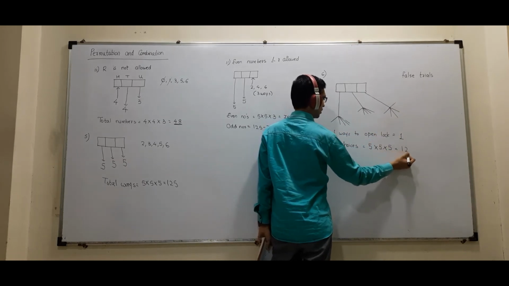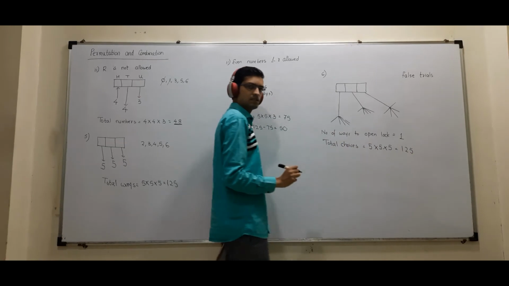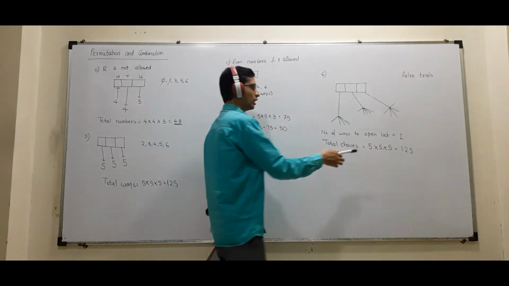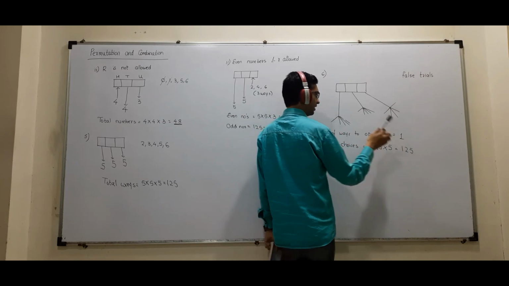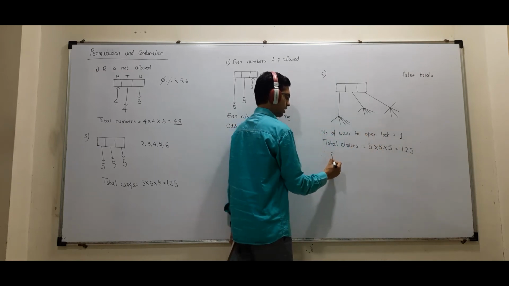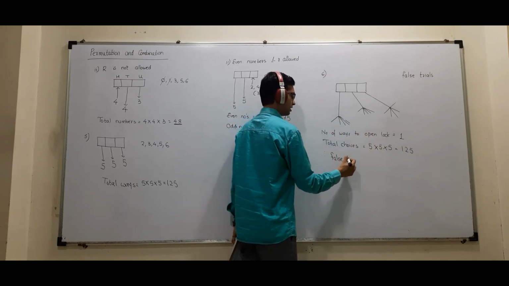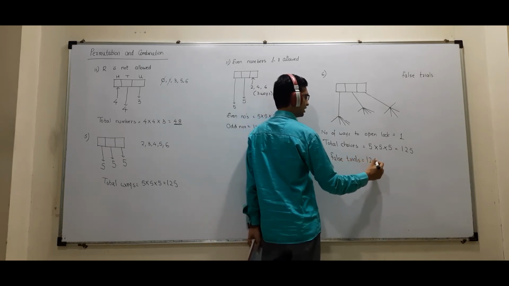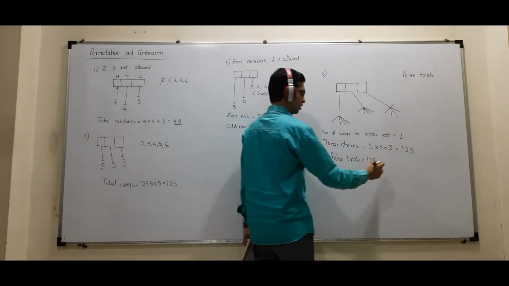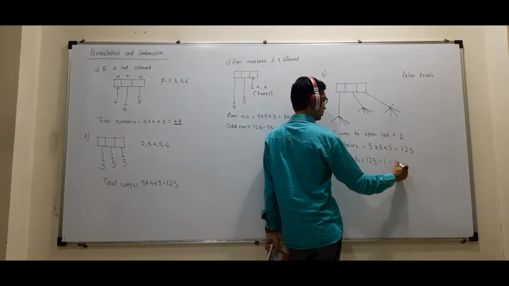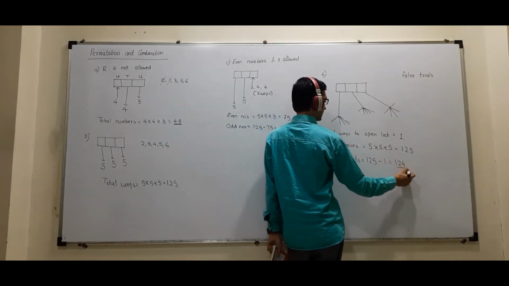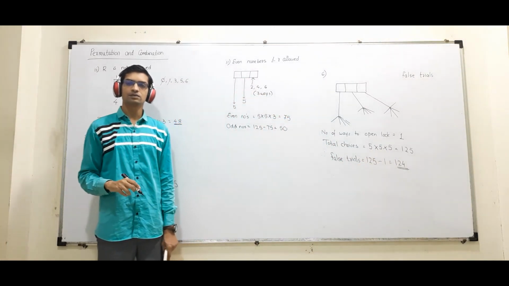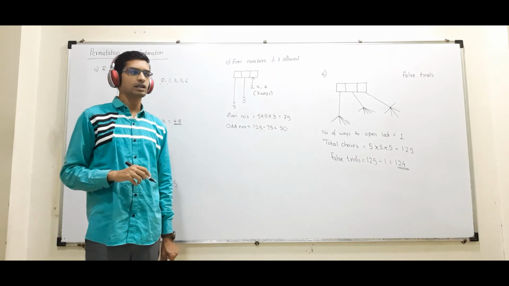So he has 125 methods he can apply till he opens the lock. Out of this 125, one will definitely be correct. So how many false trials will there be? There are 125 ways in total, and one of them is the correct way. So 124 times he may fail to open the lock.